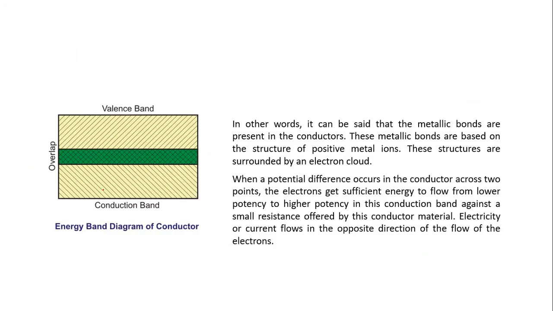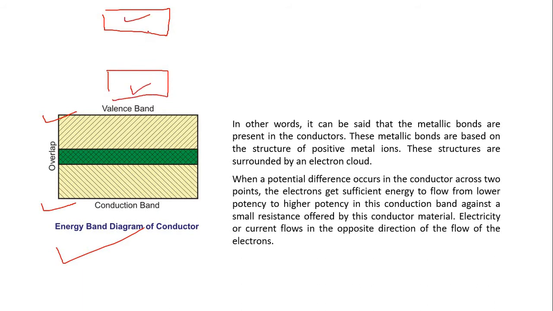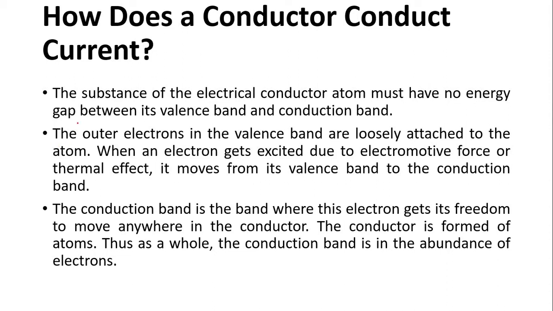From this figure, this is the energy band diagram of the conductor. Here it is a valence band and it is a conduction band. In a conductor, the valence band and conduction band overlap each other. In an insulator, there is a large gap between the valence band and conduction band. So, in an insulator, there is no easy conduction of electrons. Here, the substance of electrical conductor atoms must have no energy gap between its valence band and conduction band. They overlap each other.